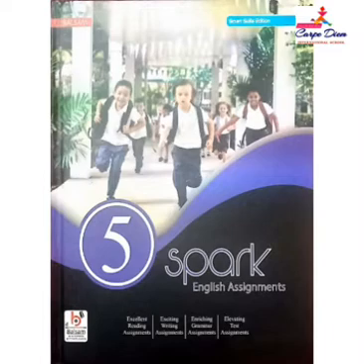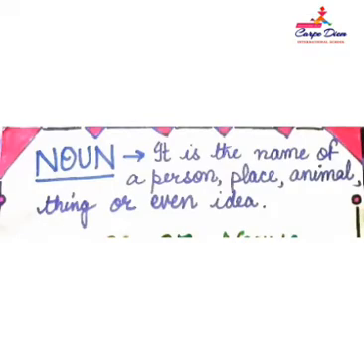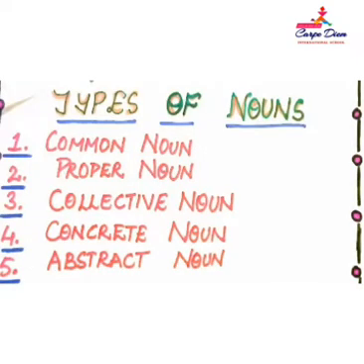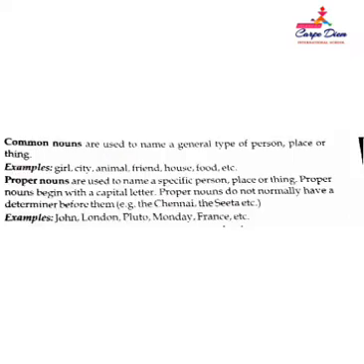So let's talk about today's topic. It's nouns. We are going to start with the first grammar chapter, nouns. A noun is a word that is the name of a person, place, animal, or thing. There are basically five types of nouns: common noun, proper noun, collective noun, concrete noun, and abstract noun.